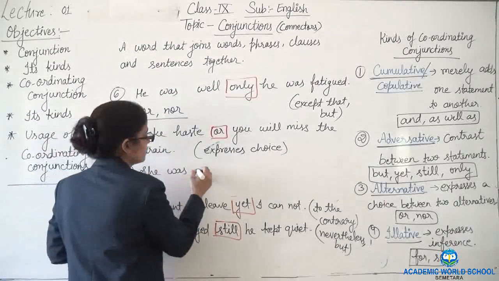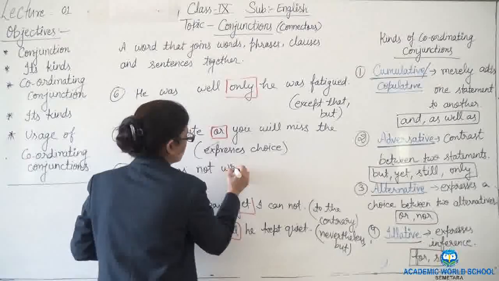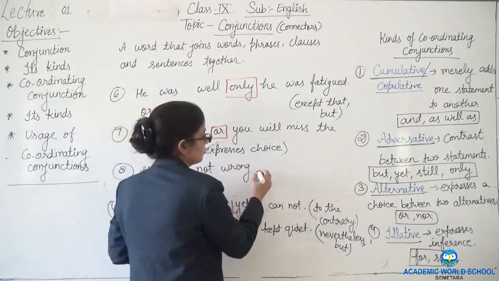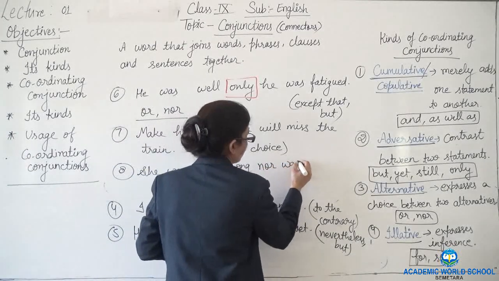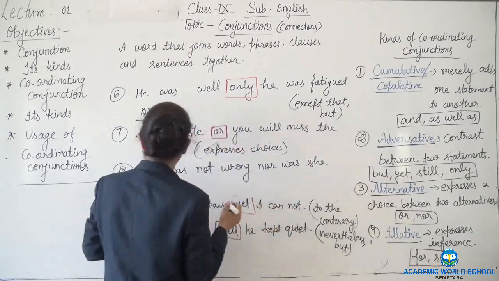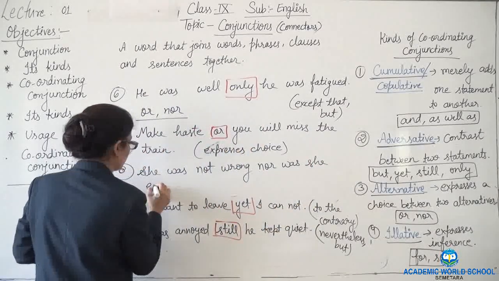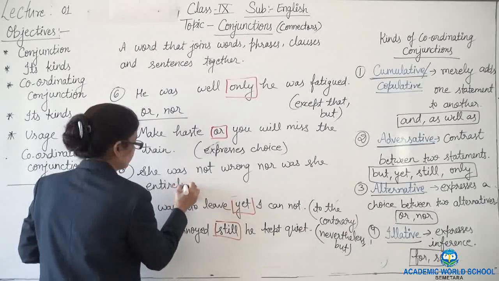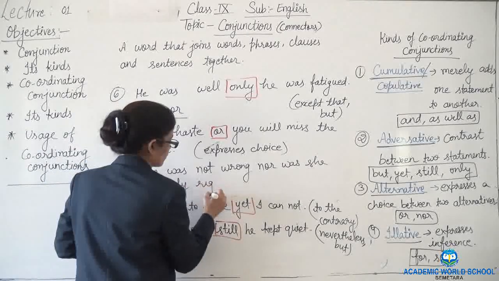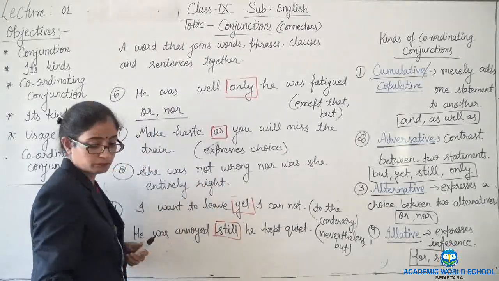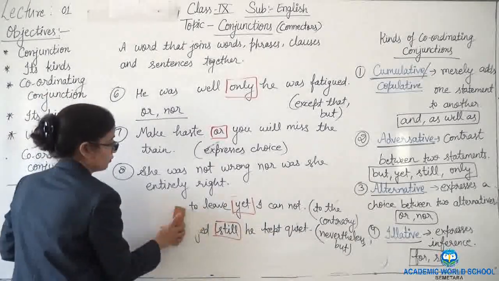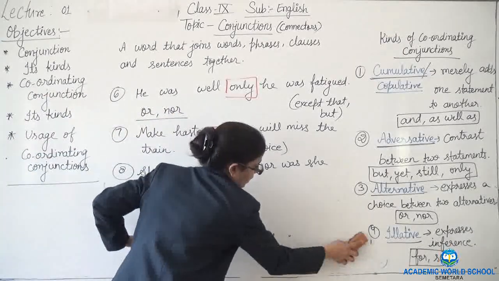She was not wrong, nor was she entirely right. You can see that there I have used nor.